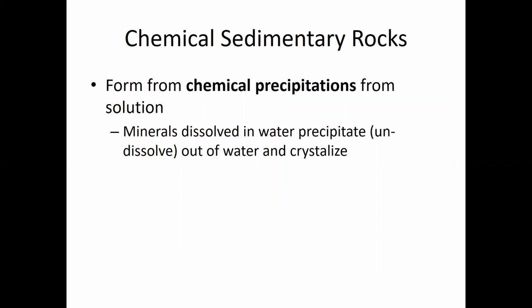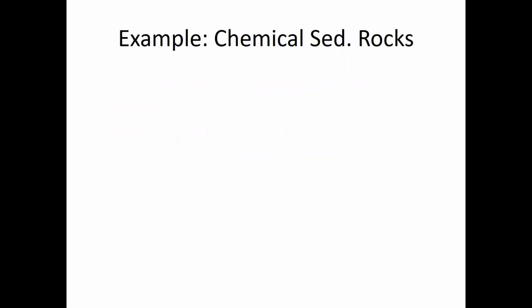So the third type of sedimentary rock are chemical sedimentary rocks. Chemical sedimentary rocks form whenever dissolved minerals directly precipitate out of solution or water. So you have minerals dissolved in water that crystallize directly out of the water. So whenever this happens, the solids that are left behind are known as chemical sedimentary rocks.